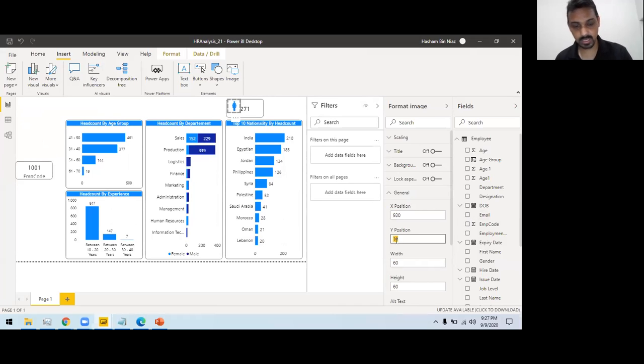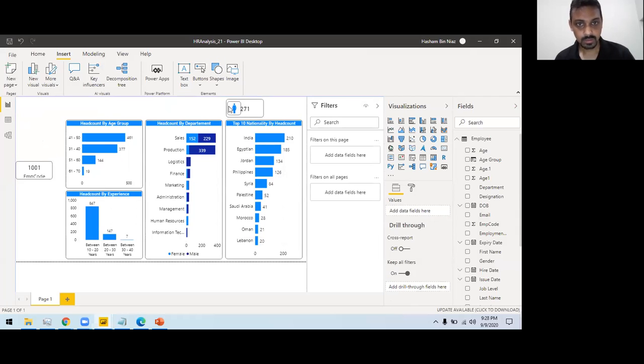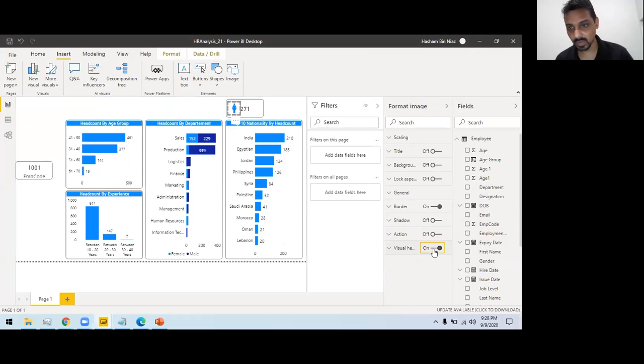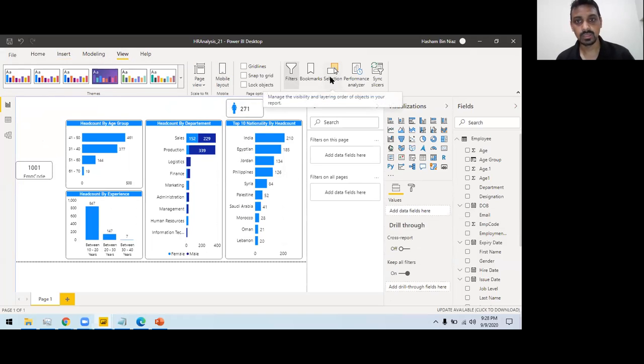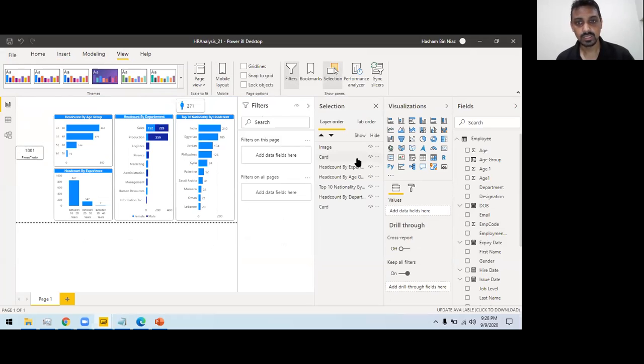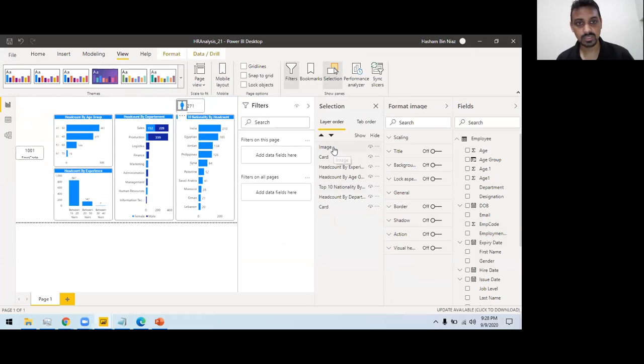Okay, I think we are almost there. So for this one, I want header and I want this to be off, right? Also, what you can do, there is one more thing: if you go to the viewing tab, there is a thing called selection. So if you see this image, this image is rendering on top of this card.